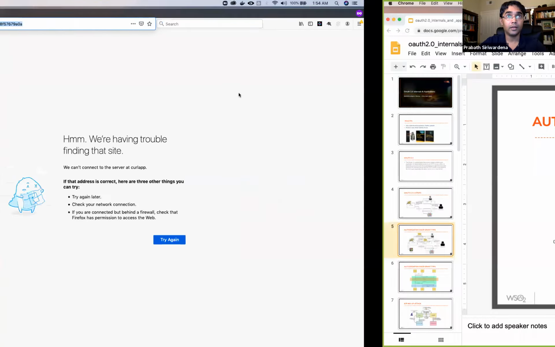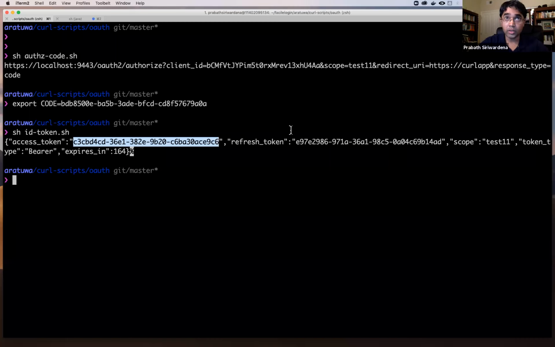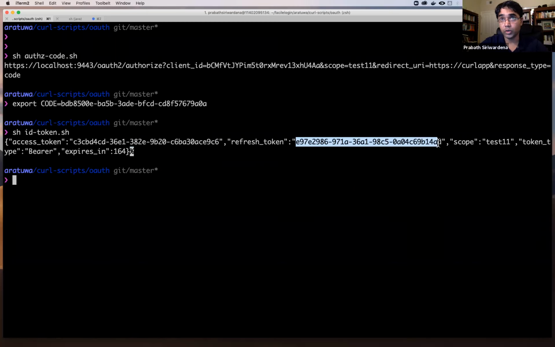So now I got an access token, right? Along with the access token, I also got a refresh token. It's not mandatory for the authorization server to return a refresh token. But if you have a refresh token, before the access token expires, the client application can refresh your access token or get a new access token without any involvement of the end user. Otherwise, you need to once again initiate the login flow, get the user's consent, and then get the access token.